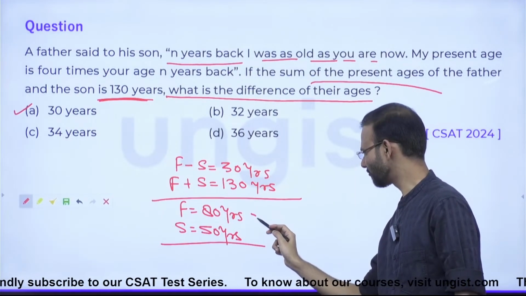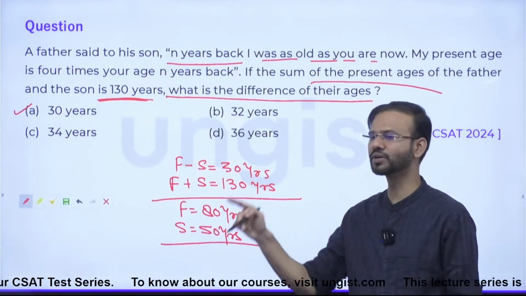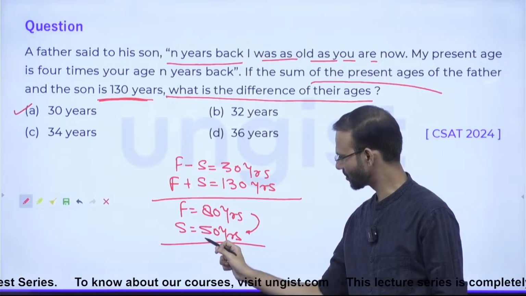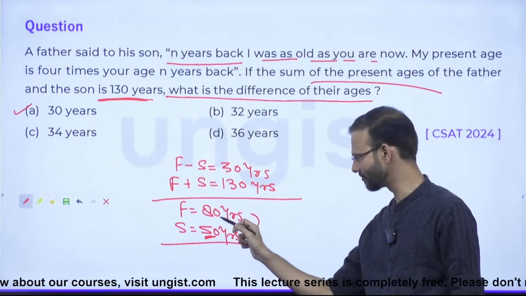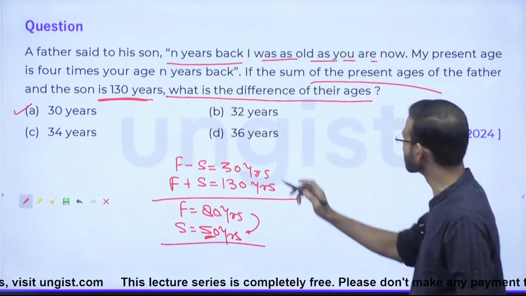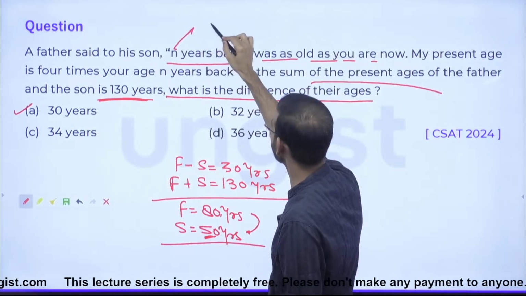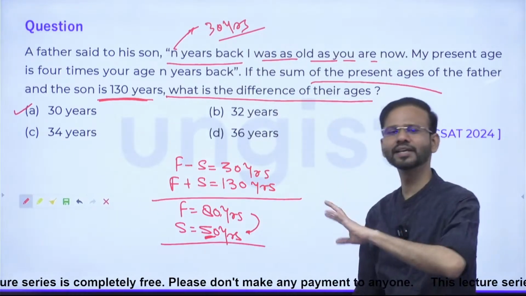See guys, when the father is saying to his son, n years back I was as old as you are now, the son is 50 years now. So how many years back must he have been 50 years? 30 years back. So according to the question, n is equal to 30 years. According to the data we have assumed, the value of n should be 30 years.